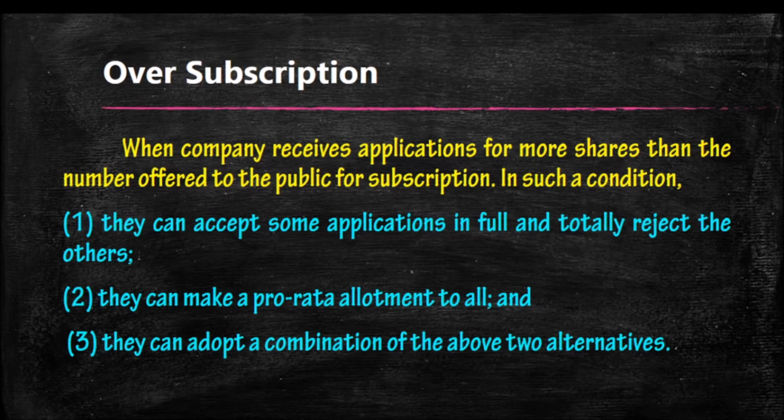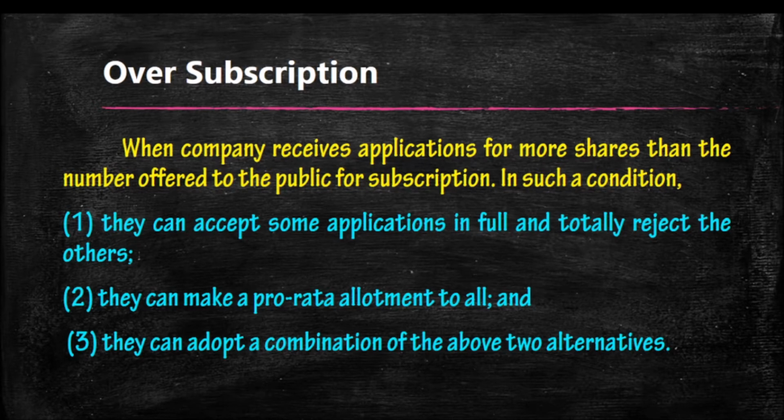We can give the 10,000 shares in a proportionate manner to those applicants. Hence, we can adjust without rejecting the extra applications.